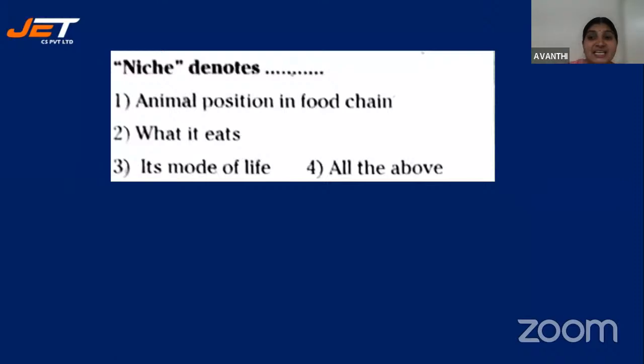Yes. Niche. What is niche? Niche denotes ecological niche. Okay, here the word is ecological niche. Animal position in a food chain, what it eats, its mode of life, or all the above. We can take water as one niche, land as one niche. Yes.